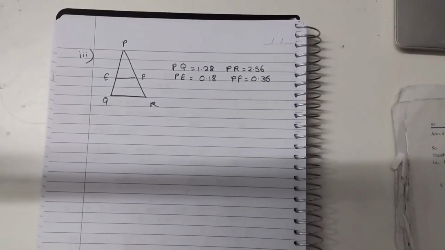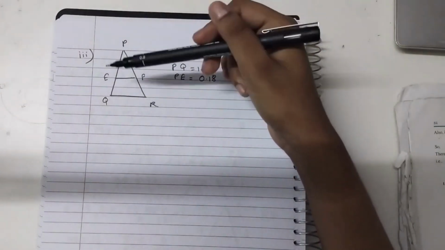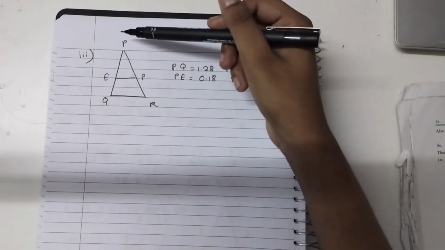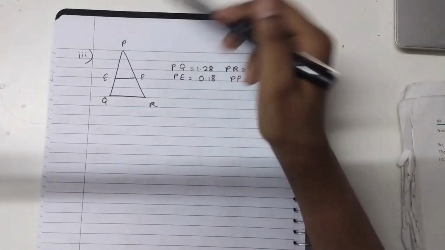In the third question, they've given that the value of PQ is equal to 1.28, PR is equal to 2.56, and PF is equal to 0.36, and PE is equal to 0.18. So here they've given the values of PQ and PR, and like in the first two questions, they gave the values of PE, PF, EQ, and FR separately. So we need to find the values of